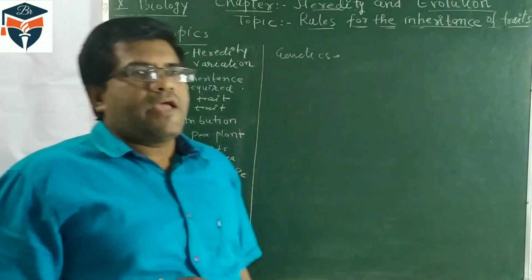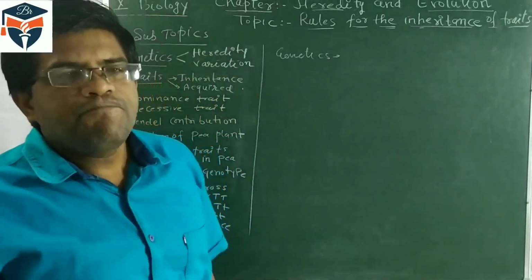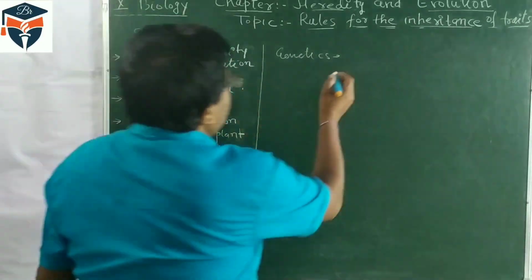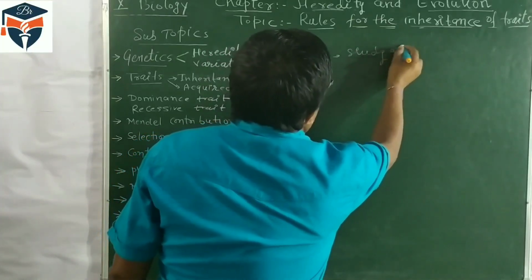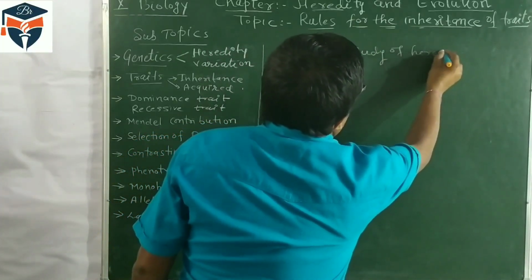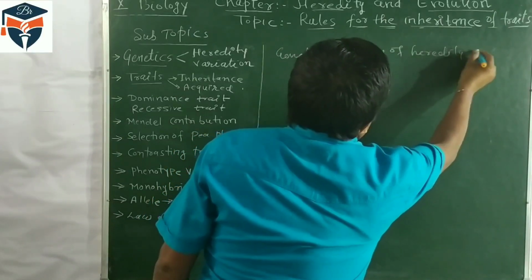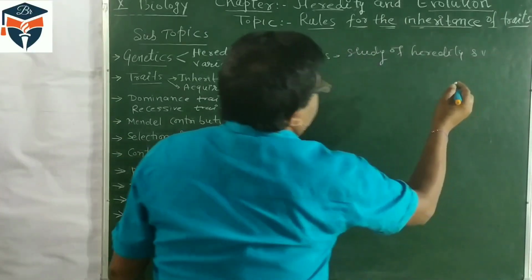Genetics is a branch of science which deals with the study of heredity and variation.